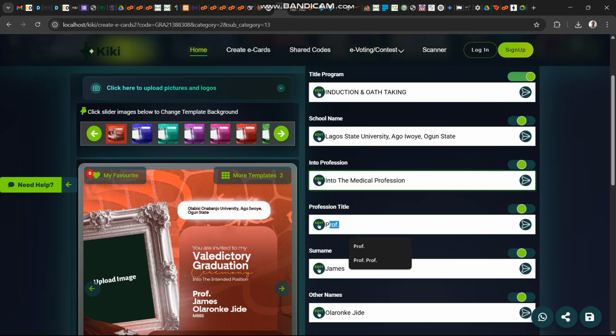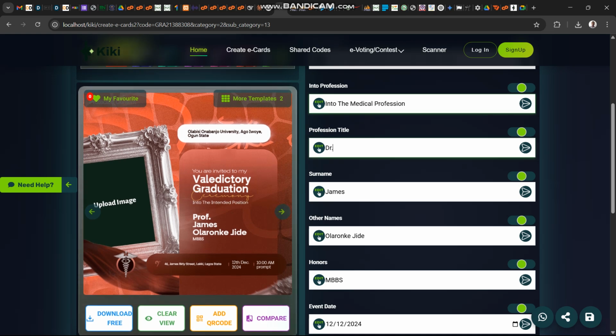Okay, so I can change this one to doctor. I can change this one to Fadairo. If I want to make it capital, I can just make it capital letter, and I can change this to my name too. Day Sunday. Okay, and so on and so forth.